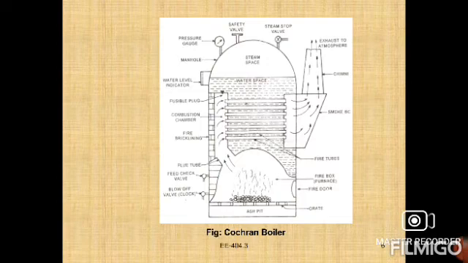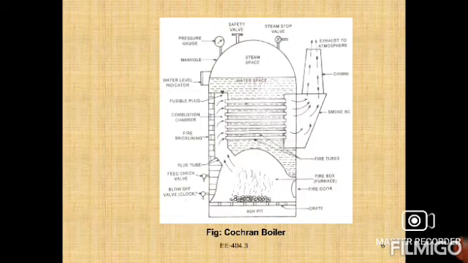So what is the working? You can observe the working in the figure. The boiler is filled with water to a specific level, right. The flue tubes are completely submerged in the water. Coal is introduced through the fire door. The fire door is placed at the bottom right side. So the coal is introduced through the fire door onto the grate, right, onto the grate.